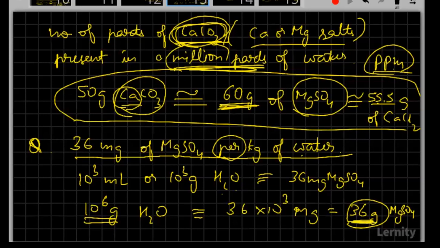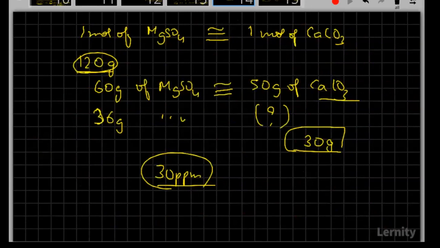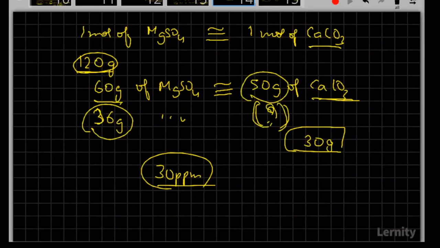Now, we already know from the definition of degree of hardness that 1 mole of magnesium sulfate is equivalent to 1 mole of calcium carbonate. That's 50 grams of calcium carbonate, and here it's 60 grams of magnesium sulfate. Now, this is what they have asked in the question: 36 grams of magnesium sulfate will have how many parts of calcium carbonate. As it is 36 grams, it will be 30 ppm.